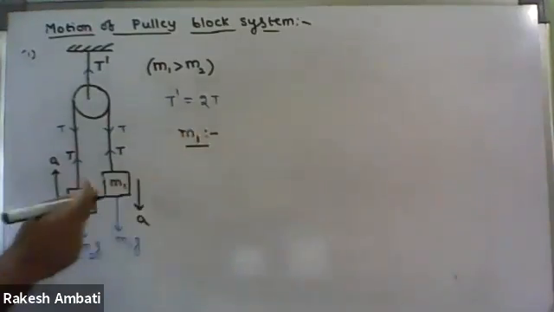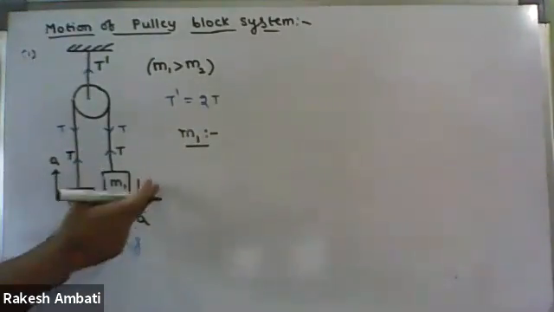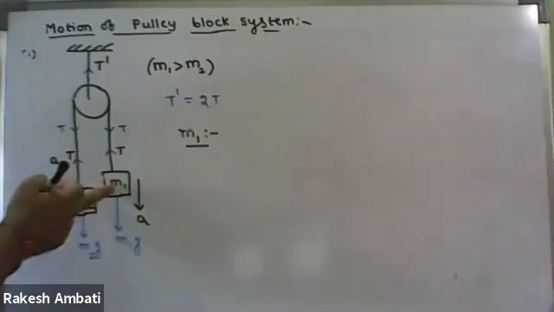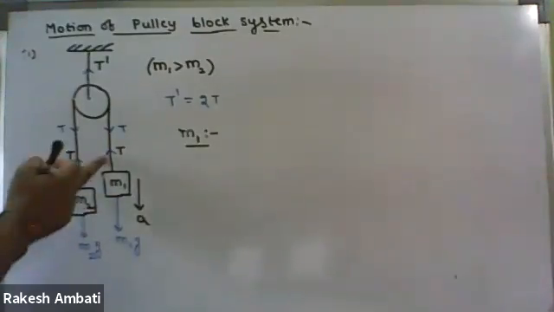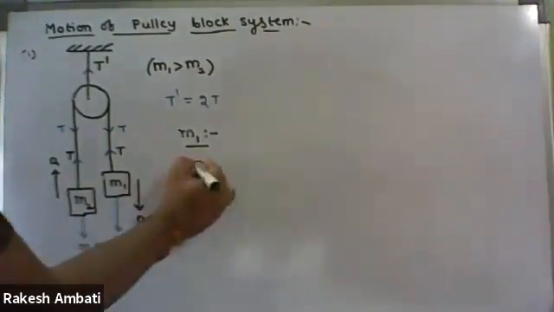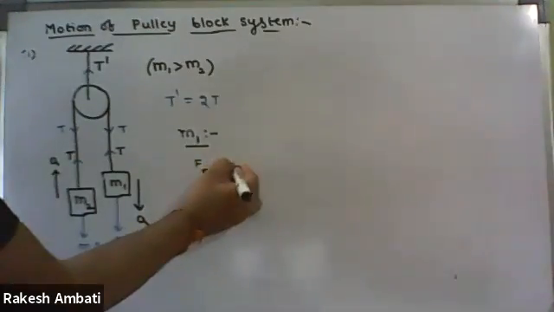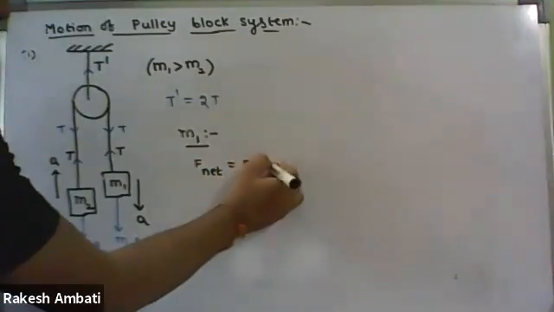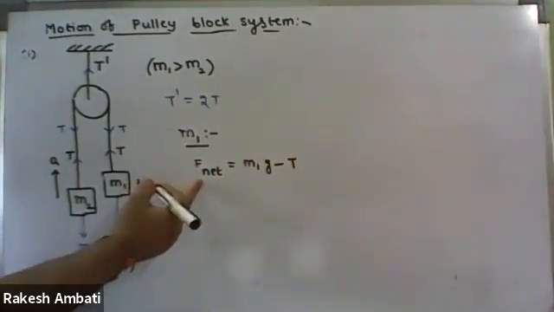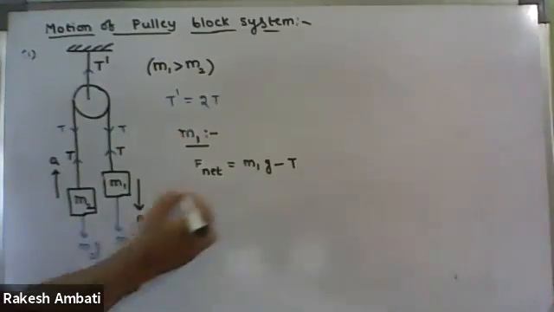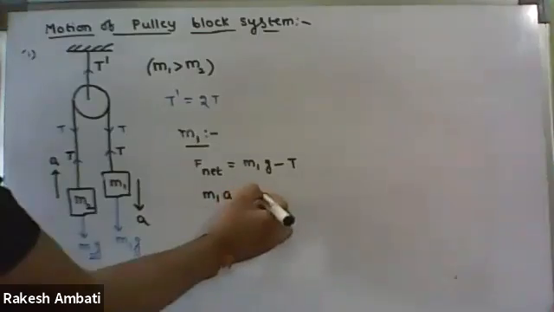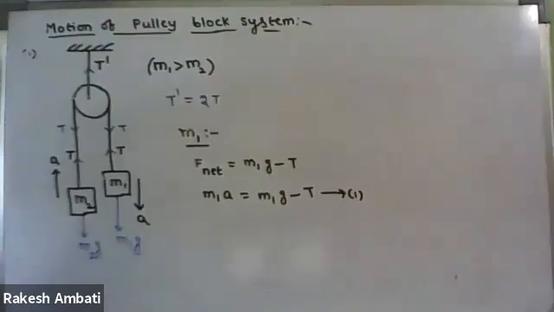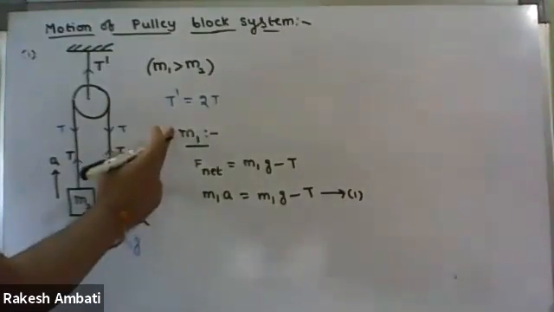In the case of block M1, how many forces are present along the direction of motion? On block M1, two forces, in opposite directions. Then how to find the resultant force? Subtraction: M1g minus T. The resultant force means mass M1 into acceleration a. So M1a equals M1g minus T. Let it be the first equation. So it is the dynamic equation for the block M1.